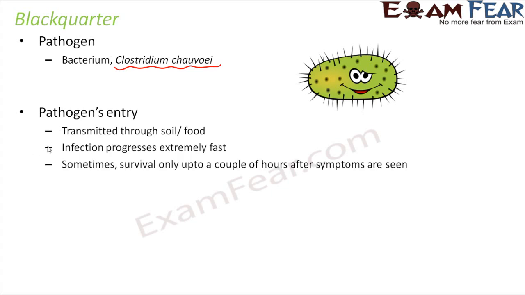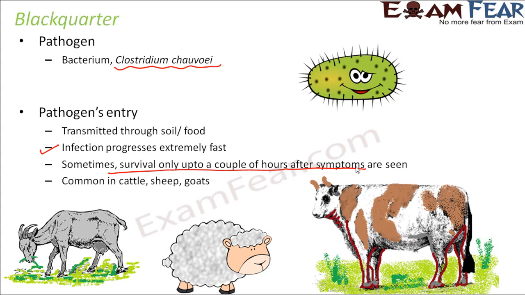Infection progresses extremely fast. Once the body is infected, the spread is really fast within the body. So sometimes the survival is only up to a couple of hours after symptoms are seen. So this is important. In this case, you can understand that the treatment is going to be really tough, because as soon as the animal gets infected, it doesn't even take time for the infection to spread throughout the body. It immediately spreads throughout the body, and it becomes fatal and leads to death. So there is not enough time for treatment. So this is also common in cattle, sheep, goats. So these are some of the animals where this black quarter disease is seen.